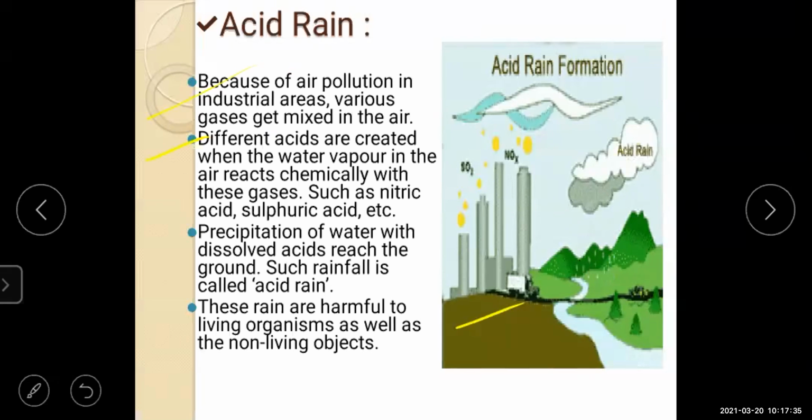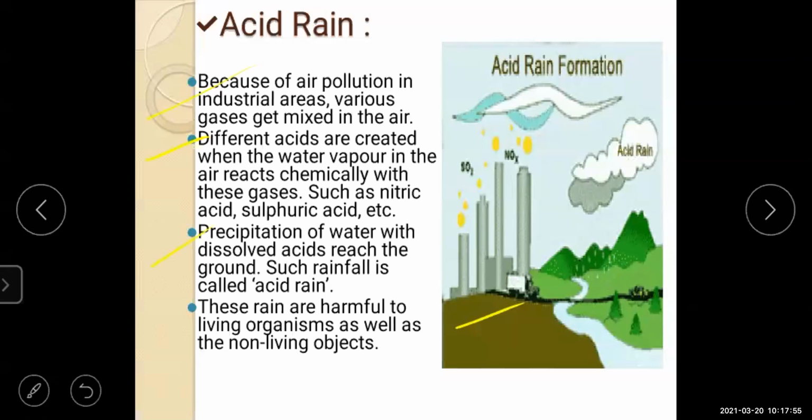When the water vapor in the air reacts with these chemicals, you will be able to see acid rain.